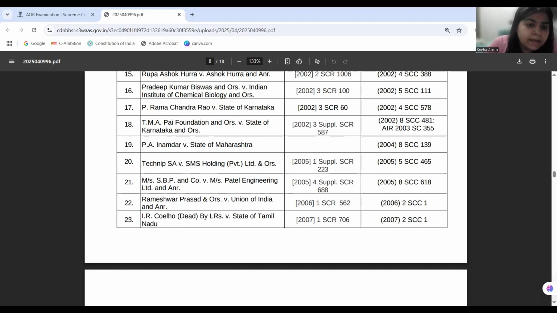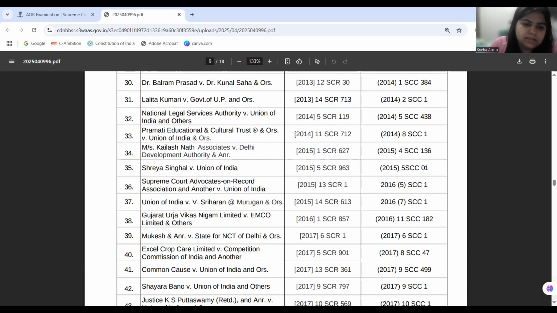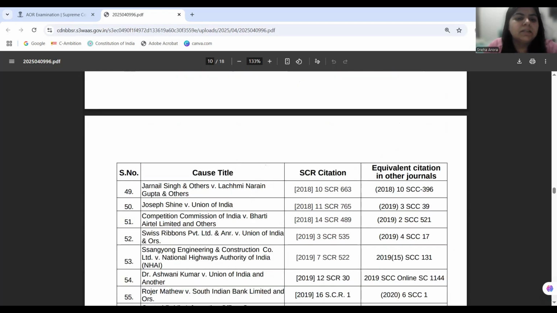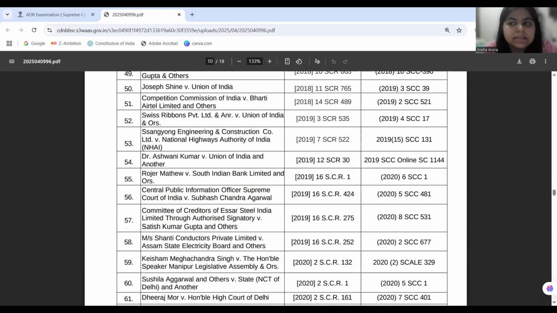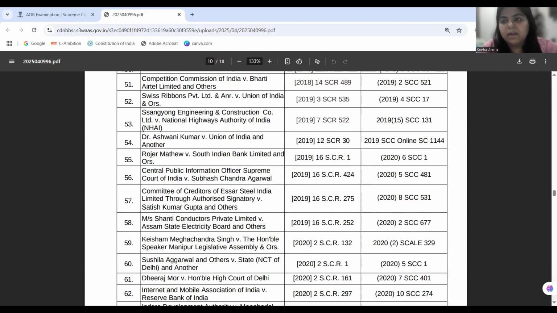Next in the line is Sangyong versus NHAI, where the court is elaborating what the public policy of India is and also exploring patent illegality, that whether patent illegality will be applicable in this case or not.